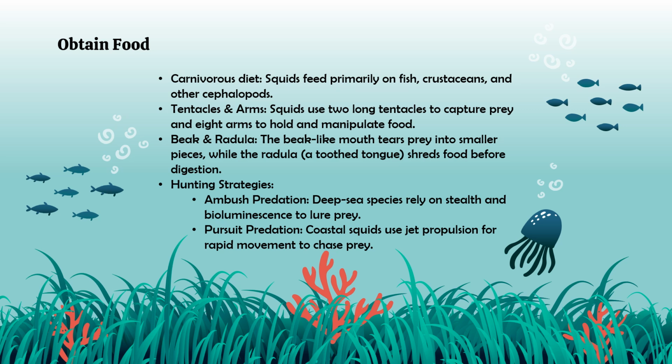What are some of their hunting strategies? Well, some like to ambush their prey, so deep-sea species rely on stealth and bioluminescence to lure in their prey, while others like to pursue their prey. Coastal squids use jet propulsion for rapid movement to chase their prey.